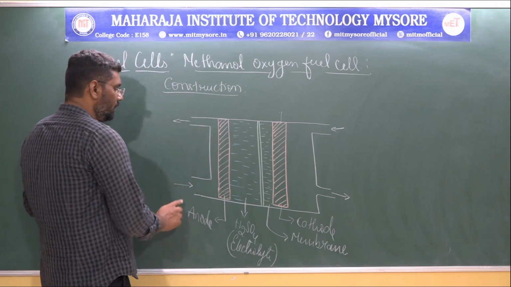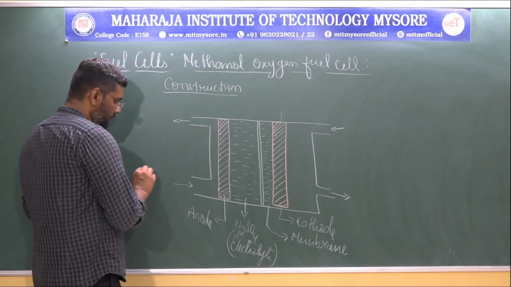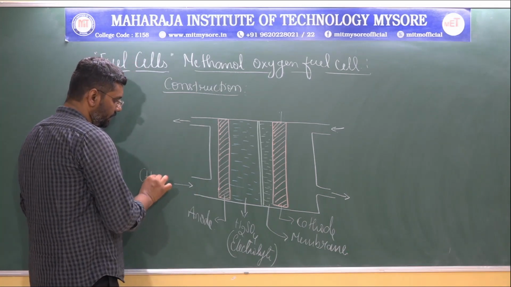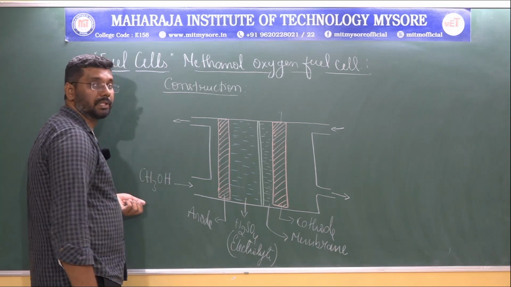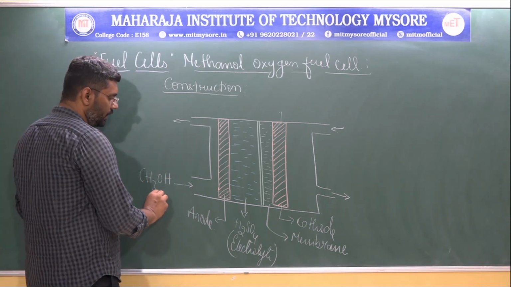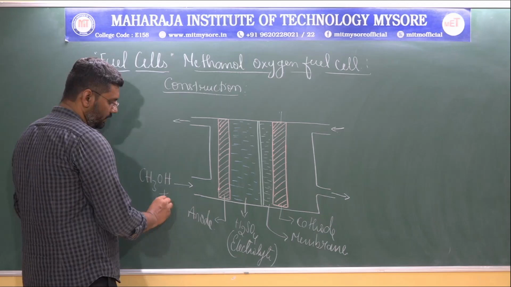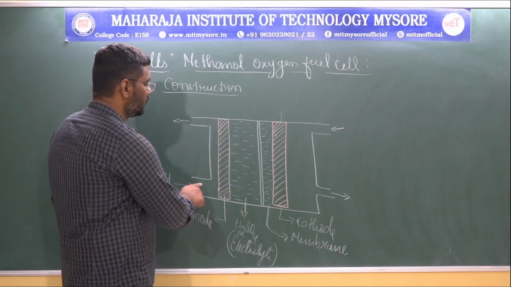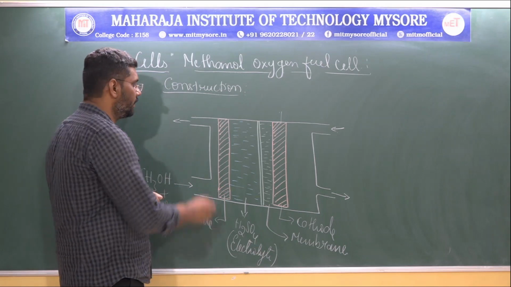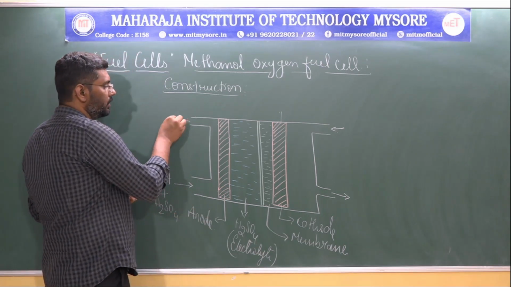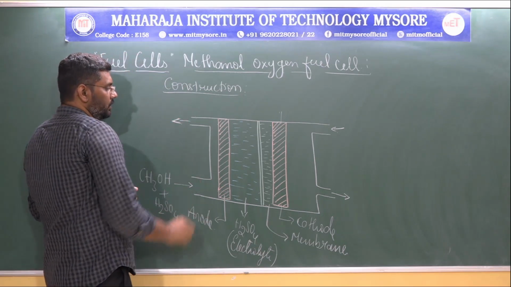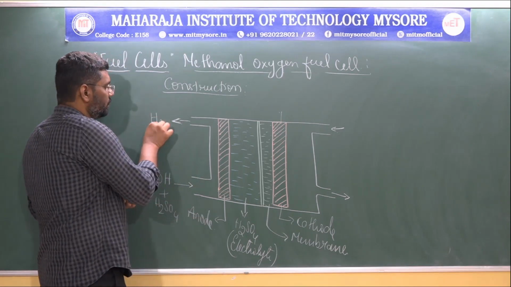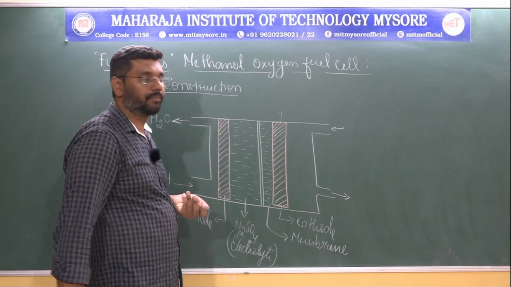On one side we are passing methyl alcohol, which we call methanol, CH3OH, along with sulfuric acid, which is fed into the fuel cell, and the excess will be removed here. Water will be the byproduct.